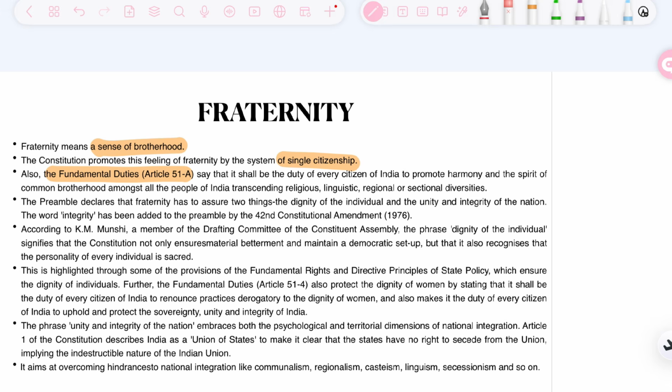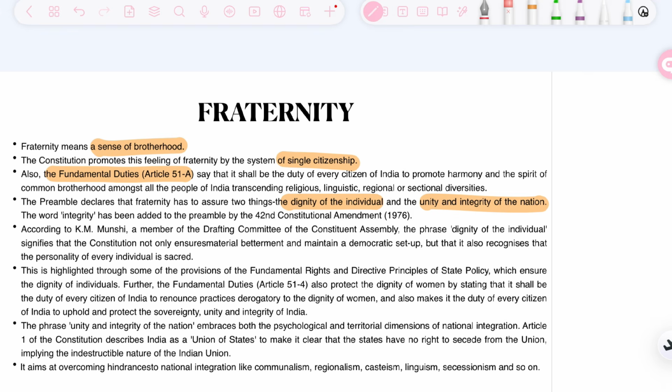The preamble also declares that fraternity has to assure two things: the dignity of the individual and the unity and integrity of the nation. For example, the fundamental duty mentions that there should not be any derogatory practices against women. If all the people of India have a common sense of brotherhood, we will see everyone as our own, and there will not be any derogatory practices against women.